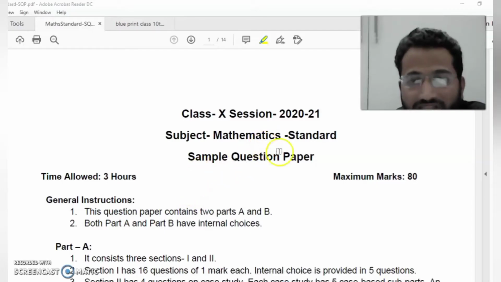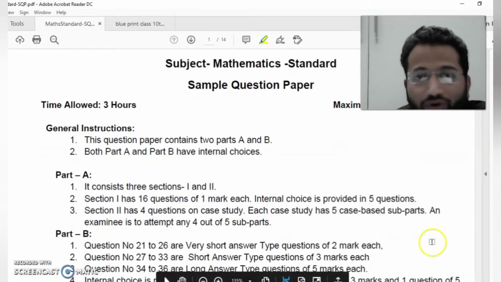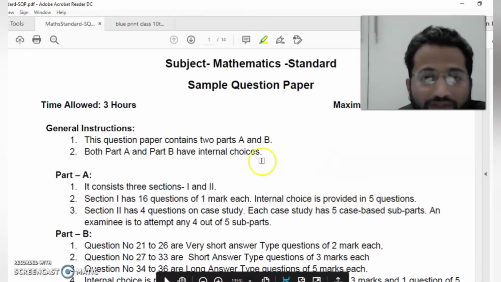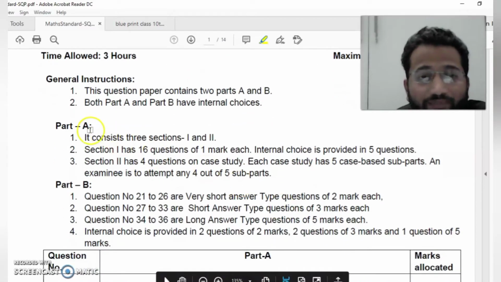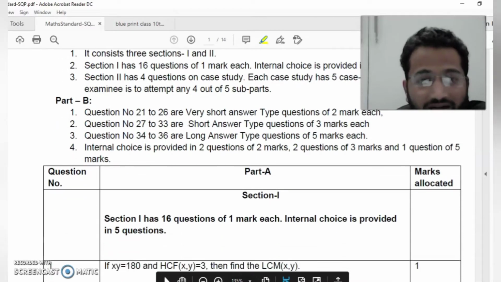So this is the board sample paper. I am going to show you the complete paper, but I am not going to solve this paper right now. Soon I will upload a video where I will solve this complete paper. Okay, so see here, this paper is divided into part A and part B. Then part A will start.